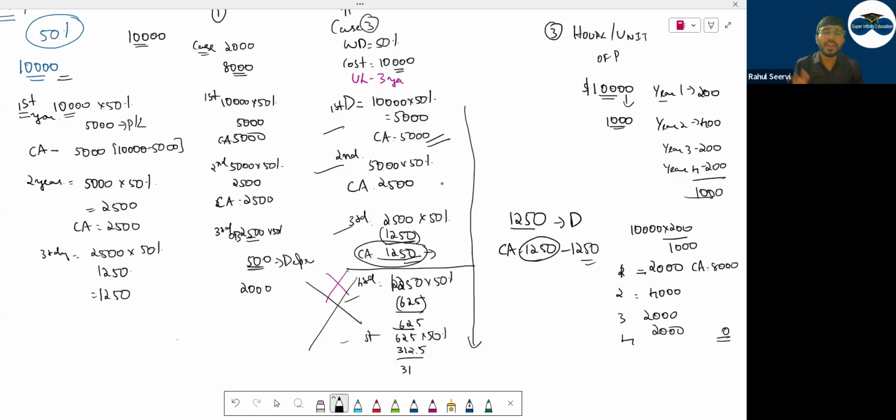When you use WDV, you will identify whether the asset is giving more benefit in the initial years rather than the last years or the remaining years. You will use WDV. Hourly basis, based on the data which is given in the question. Is everyone clear on the 3 types of depreciation method?